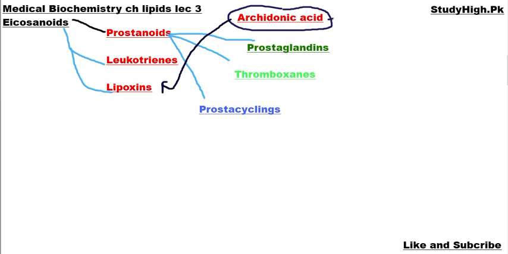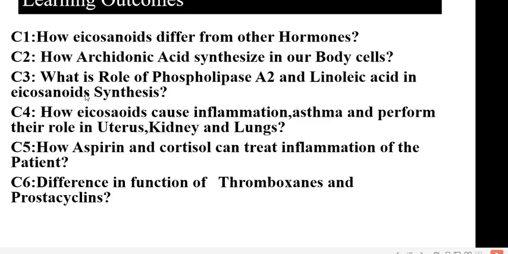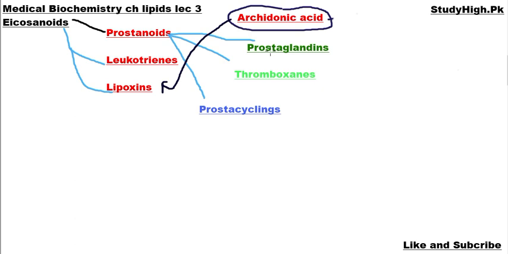Now I am going to discuss the second important concept that you will know after completion of my discussion on this topic: how arachidonic acid is synthesized in our body cells, and what are the sources that are involved in providing arachidonic acid to our body cells so that our body cells can produce prostaglandins, leukotrienes, and lipoxins from the arachidonic acid. First of all, you must know that our body consists of thousands of cells.